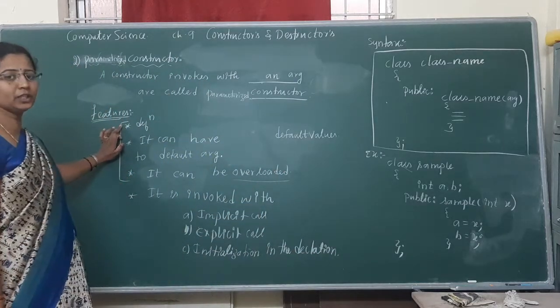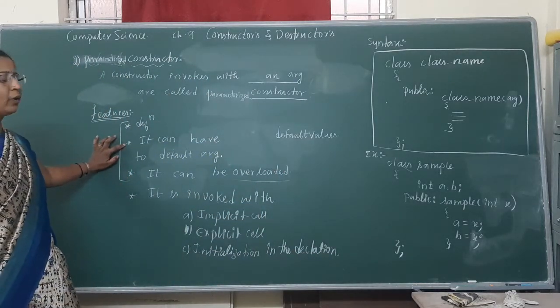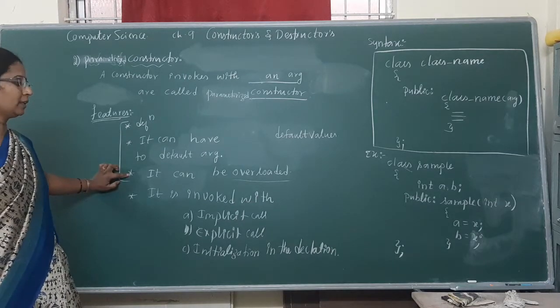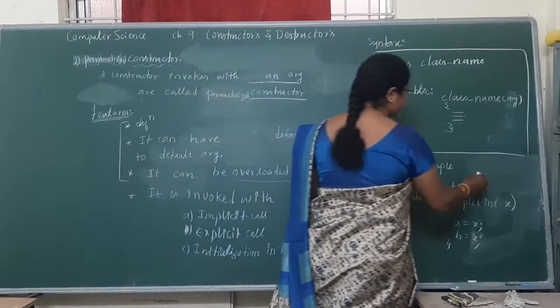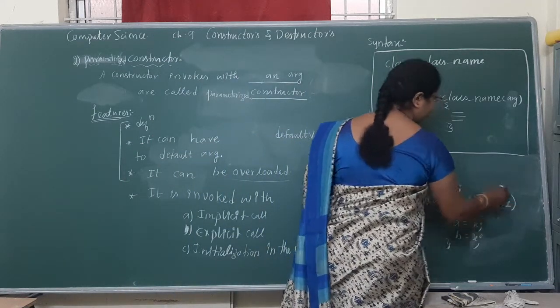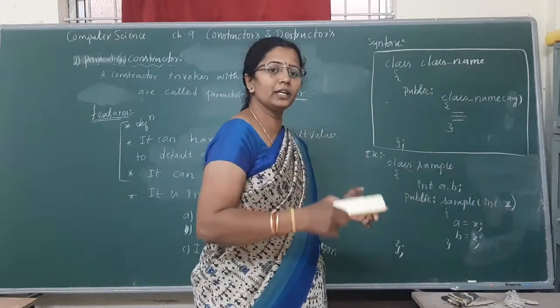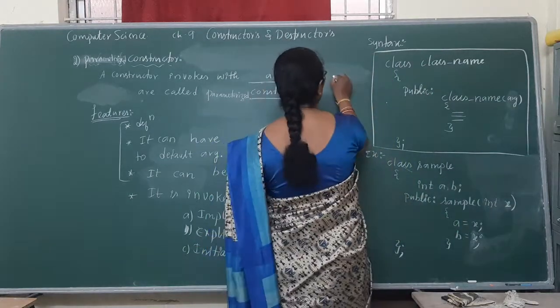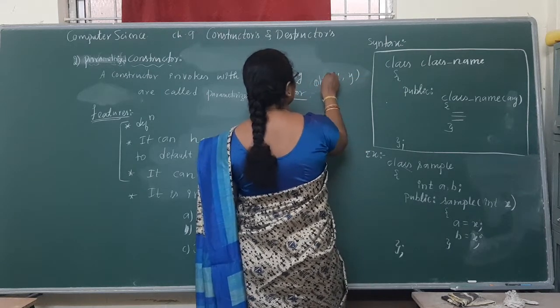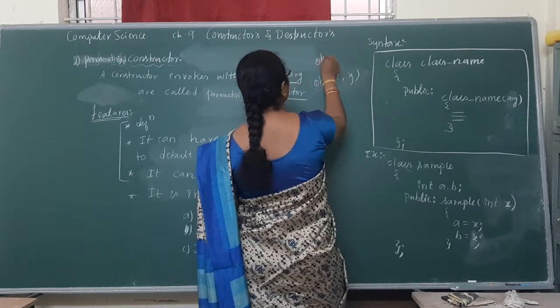One is the definition. Another one is it can have default values and default arguments. That means instead of taking directly, we can give default values and default arguments. Directly we can give or accept the values and you can pass them along with the object. This is default arguments.